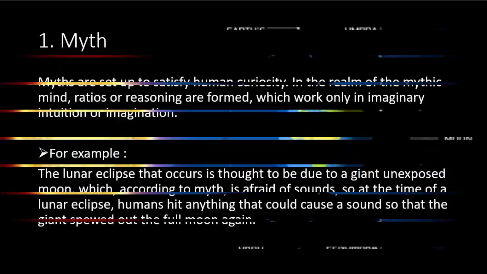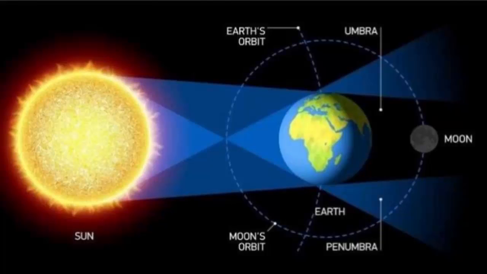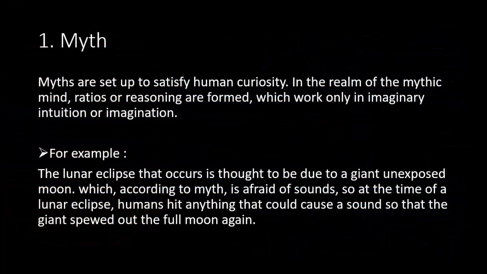Myth. Myths are set up to satisfy human curiosity. In the realm of the mythic mind, reasoning is formed, which works only in imaginary intuition or imagination. For example, a lunar eclipse is thought to occur because of a giant that swallowed the moon, which, according to myth, is afraid of sounds. So at the time of a lunar eclipse, humans hit anything that could cause a sound, for the giant to spit out the full moon again.